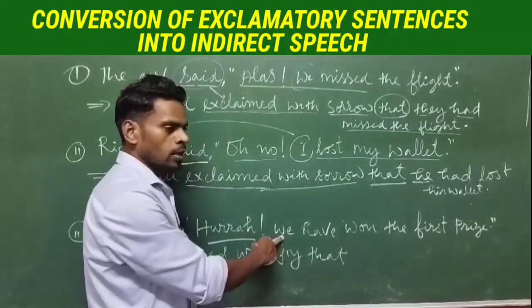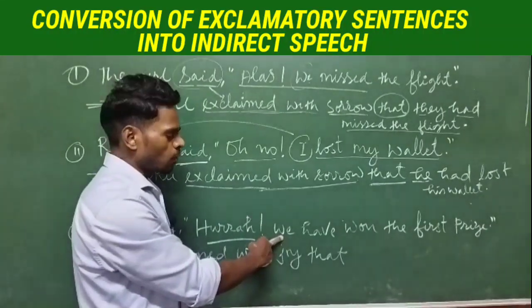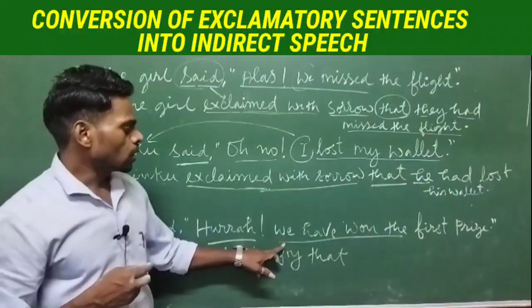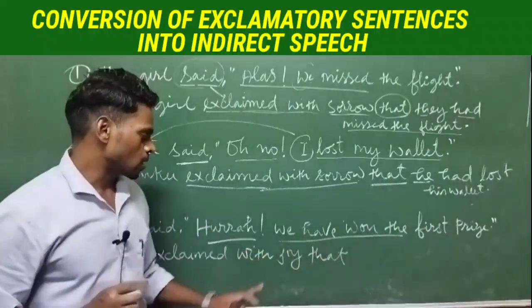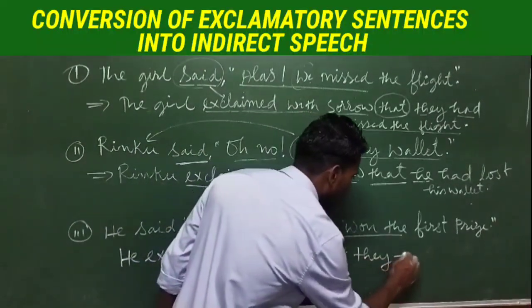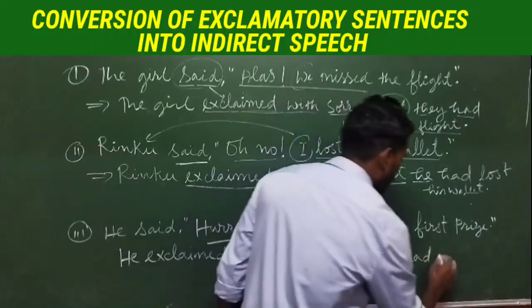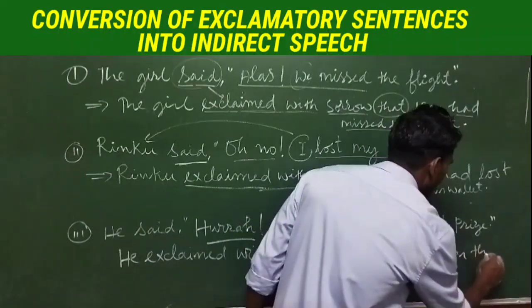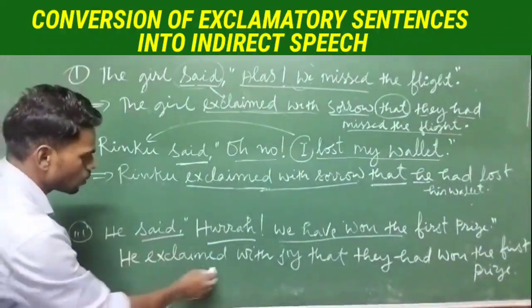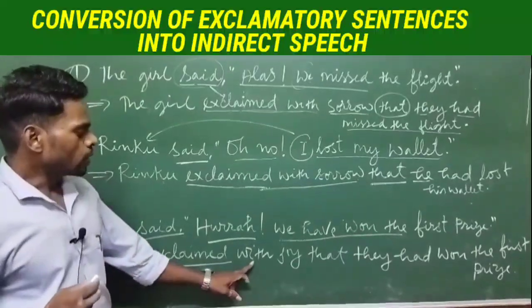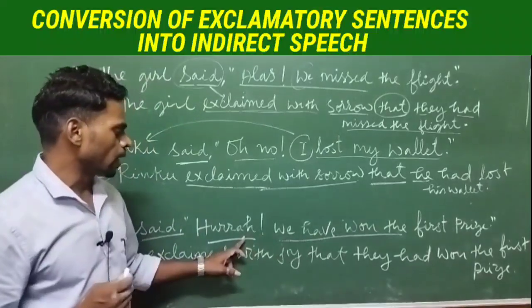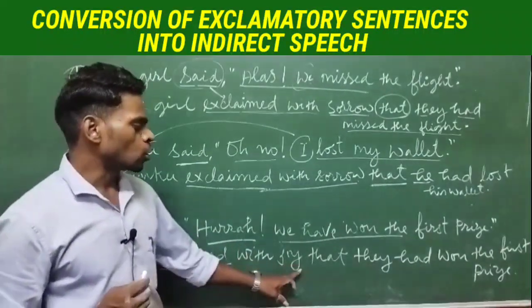"We have won" is in present perfect tense, and according to the rule, present perfect tense changes into past perfect tense. So it will be they had won the first prize. Here he exclaimed. So said changes into exclaimed with joy, because they have won the first prize. That's why they are so happy. They are saying hooray, so here with joy.